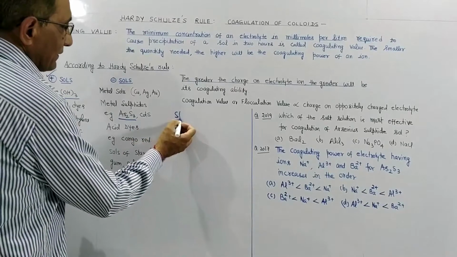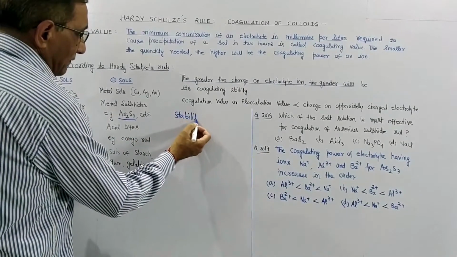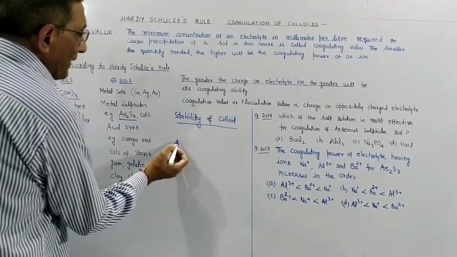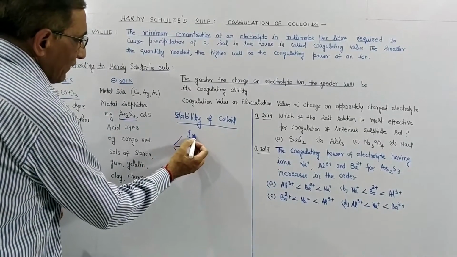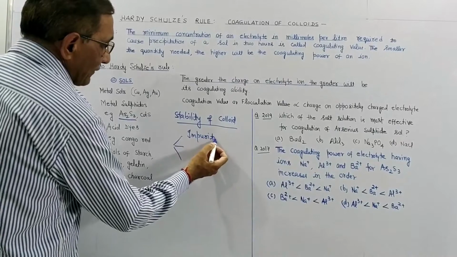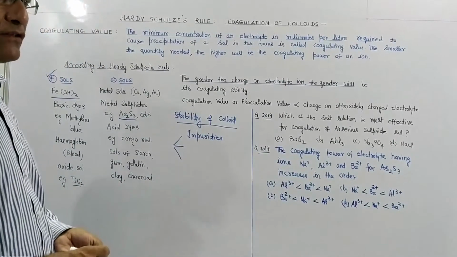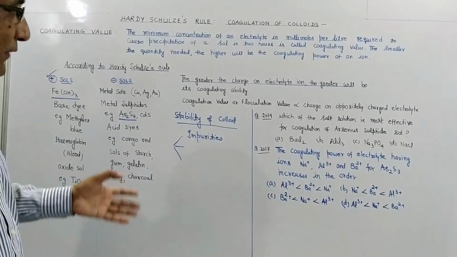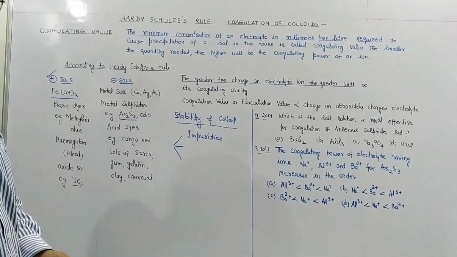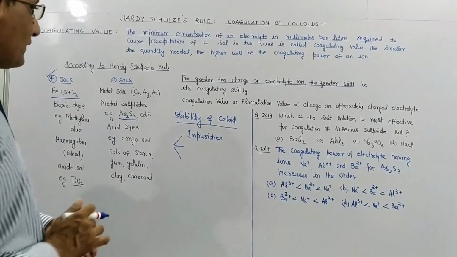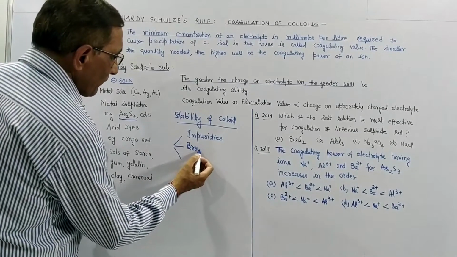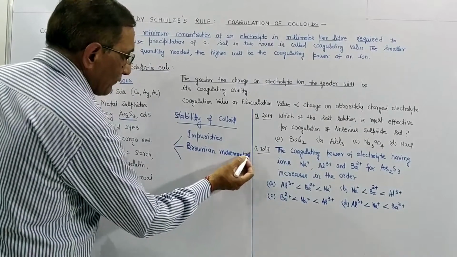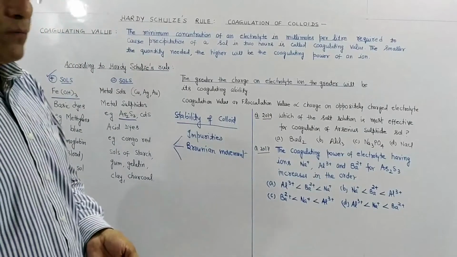Stability of colloid is due to three factors you might have studied. One is the presence of impurity particles in the colloid. Whenever we do refining or purification of colloids, a little amount of impurities is always left. These impurities collide with the particles of the dispersed phase and it results in stability of the colloid. Second reason is Brownian movement.